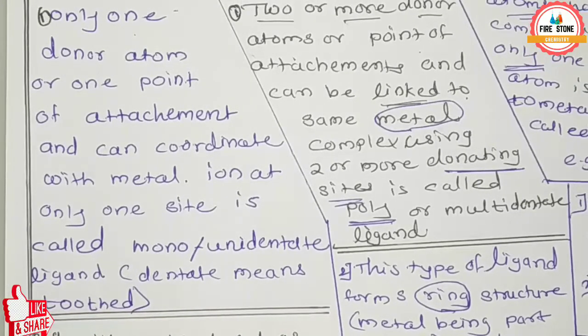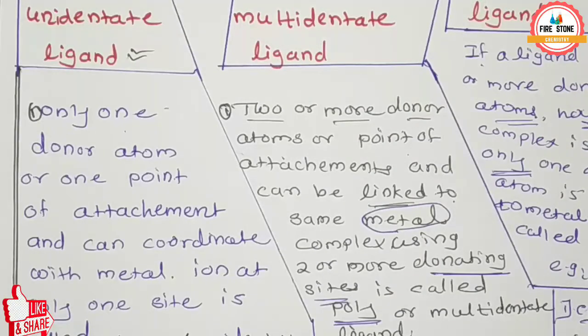So in today's lecture overall we saw what is meant by ligands and the classification of ligands. Classification of ligands is based on the number of donor atoms in the ligand. They are classified into three types: monodentate, polydentate or multidentate, and ambidentate. Mono is also called unidentate ligand, in which only one donor atom is attached to the metal. In poly, two or more donor atoms or points can be linked to the same metal, called multidentate ligands.